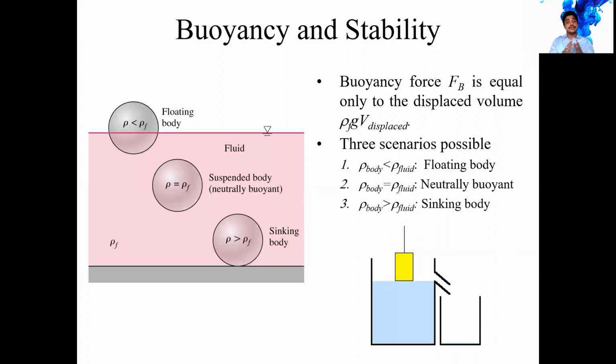Okay, up to this point we are clear about it. So already we said that the force of buoyancy is equal to density into gravity into the volume displaced. Force of buoyancy is equal to density into gravity into volume displaced, where V indicates the volume displaced. Right. So let us talk about the stability points more.